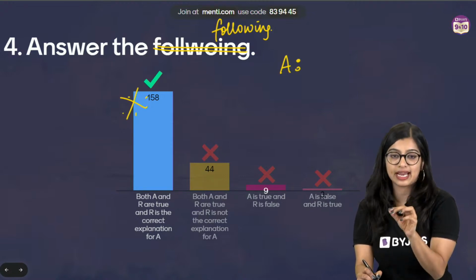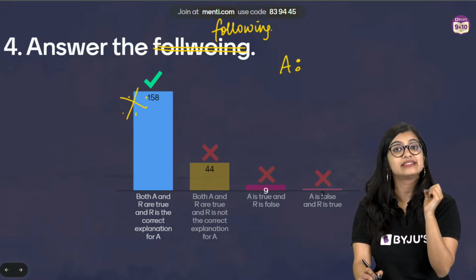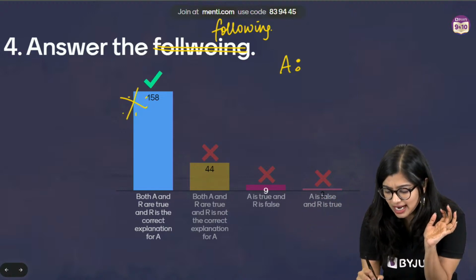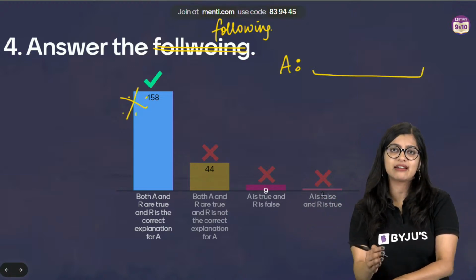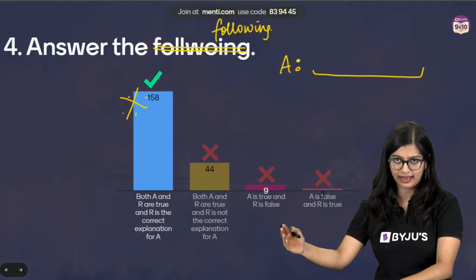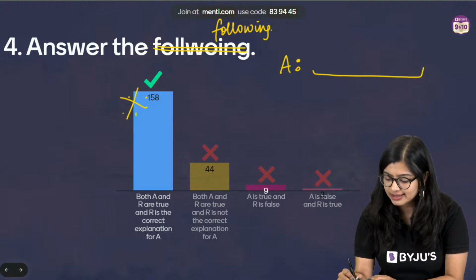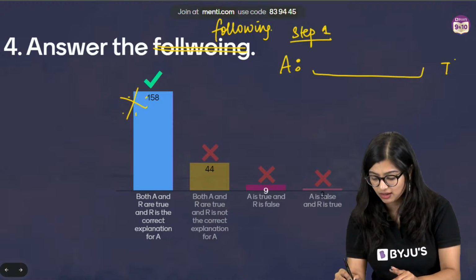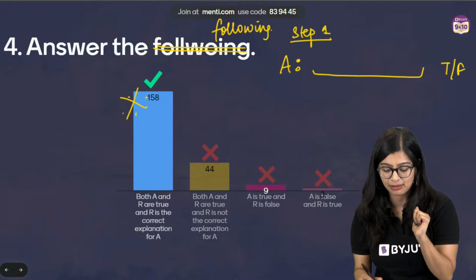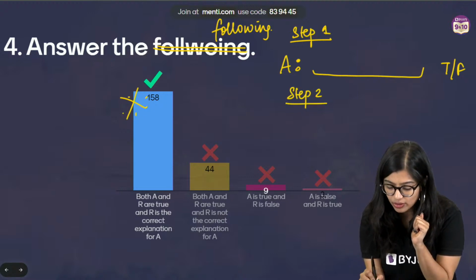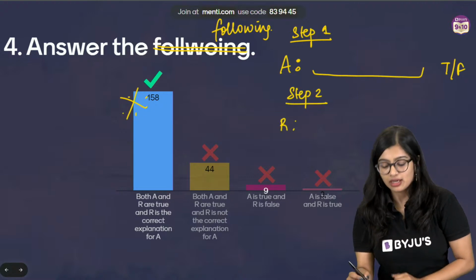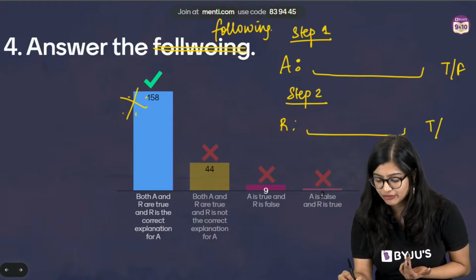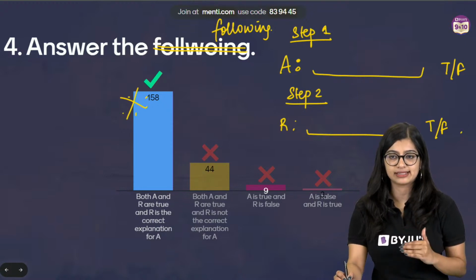An assertion statement can be simply defined as a statement, yes? Now, here let's assume that something is given. It says that resource planning is necessary for a country like India for judicious usage. So, the first thing you need to do, your step number 1, is to assess if the assertion statement here is true or false. Now your step number 2 is to look at the reason statement. Here I said that in India there is unequal distribution of resource. You have to decide true or false. Tackle it step by step, okay?